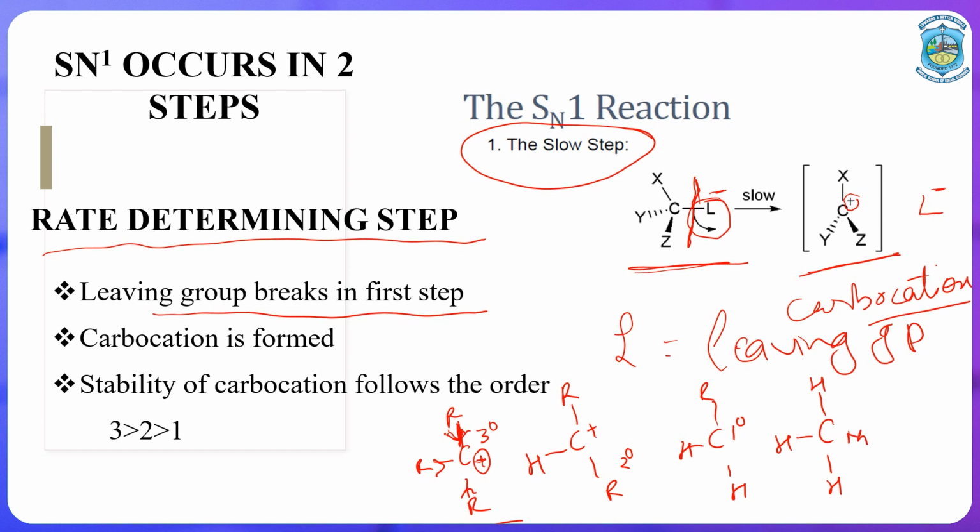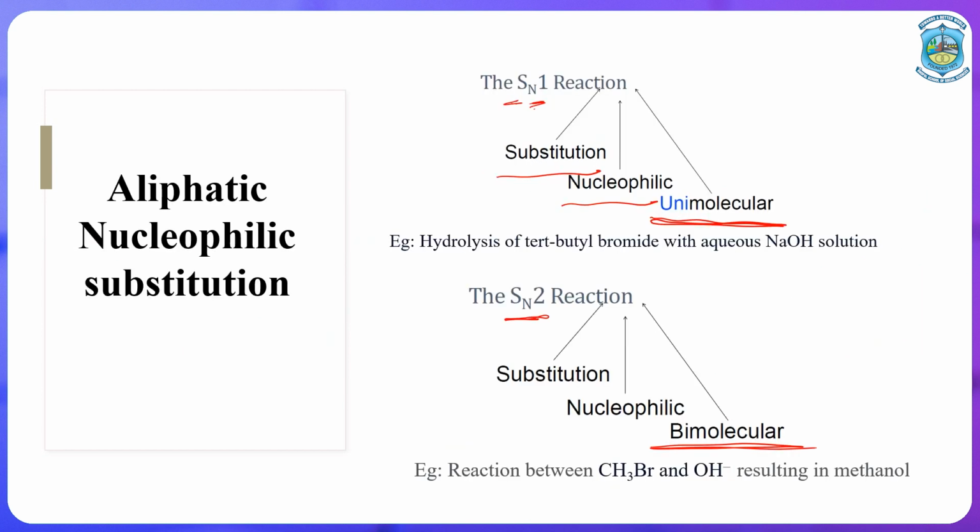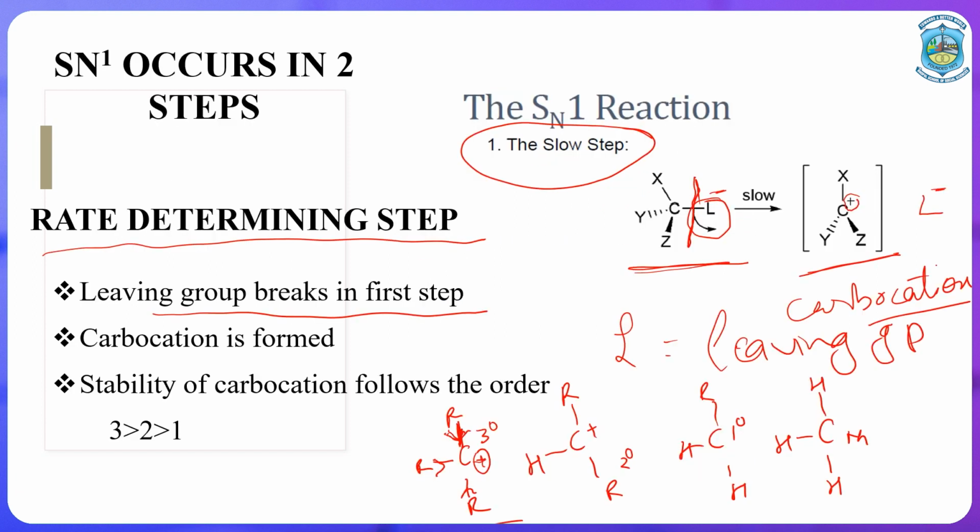Since a tertiary carbocation is very stable, all those species, like I had written in the earlier slide, the example of SN1 is hydrolysis of tertiary butyl bromide. Any alkyl radical which is of the tertiary nature will prefer the SN1 mechanism, whereas the lower members will generally prefer the SN2 mechanism. So, coming back over here, the removal of the leaving group results in formation of a carbocation.